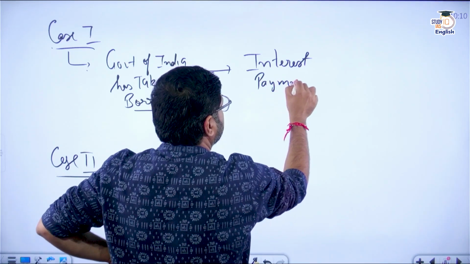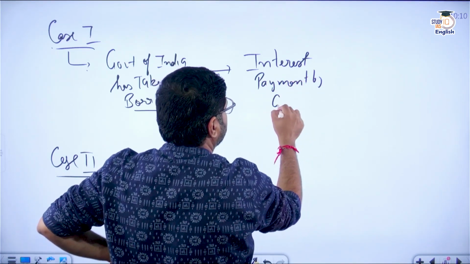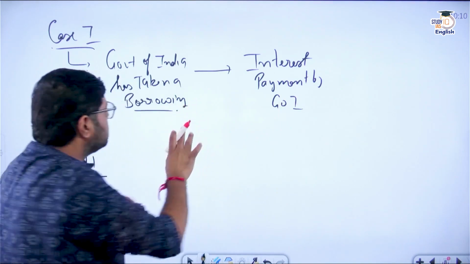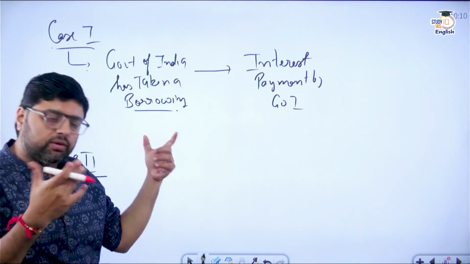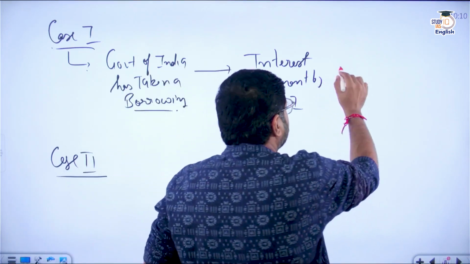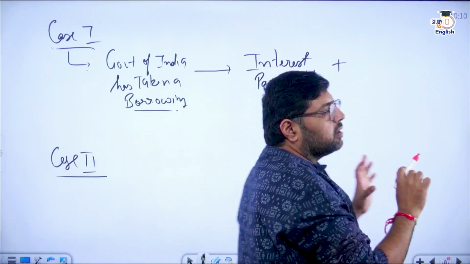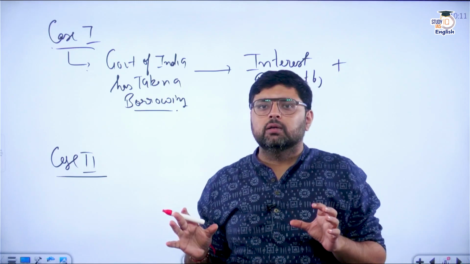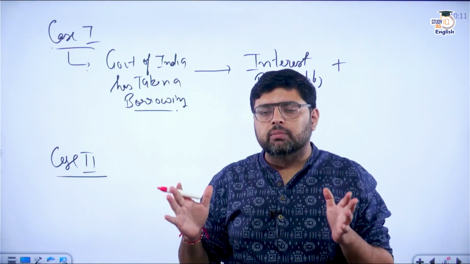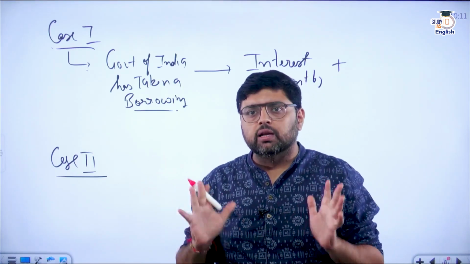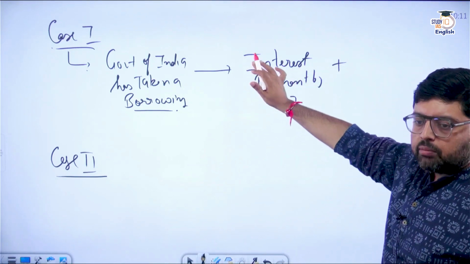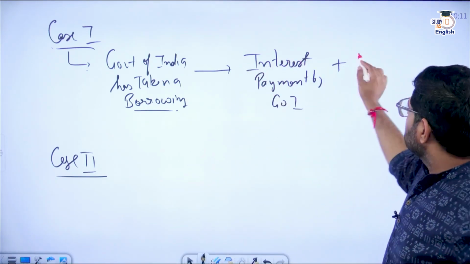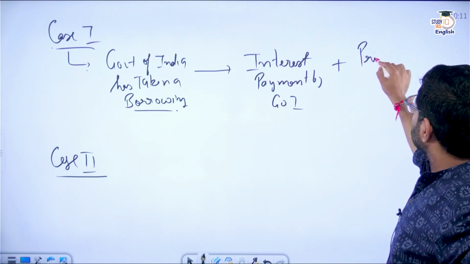Now they have taken this borrowing for some time, means for 1 year, 2 year, 3 year, 4 year, 5 year, whatever. So for whatever time period they have taken, that is called maturity period. So if suppose 5 years, you can say my maturity period is 5 years. So after 5 years or whatever time, I have to repay my principal amount. So you can say principal amount paid back.